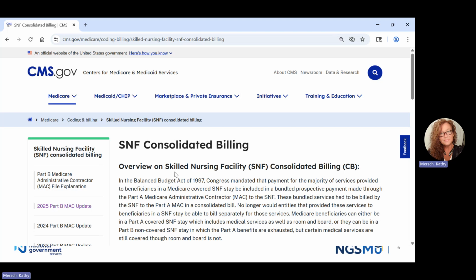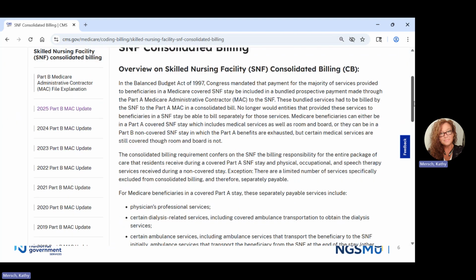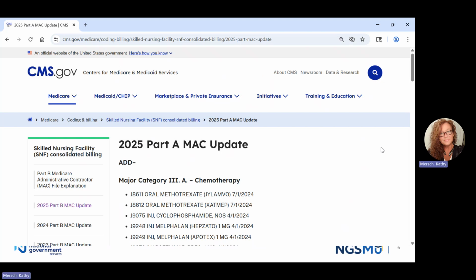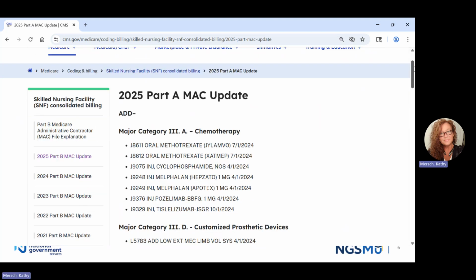That takes us to the SNF consolidated billing page on CMS's website. And what we are now looking for is the 2025 Part A MAC update. So I'm just going to scroll down. And over here in the left side navigation, it is listed for us. So I'm going to click that. And as I stated in a previous video, what this update is showing us is any codes that were either added or terminated from the major categories for 2025.